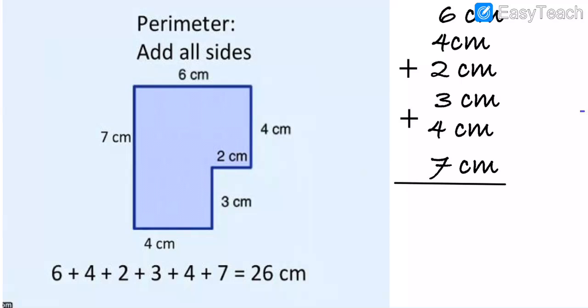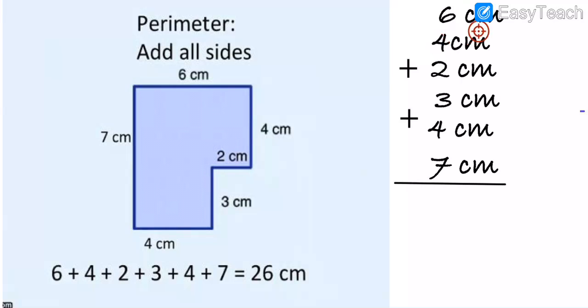Don't forget and don't write wrong spellings: P-E-R-I-M-E-T-E-R, perimeter. If it is one, we say perimeter, and if it is one or more, we can say perimeters. Understood? This is important for us.